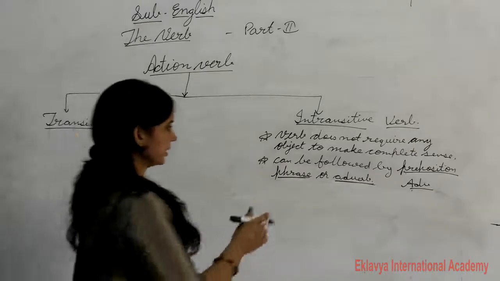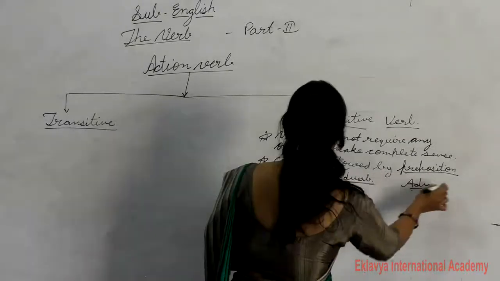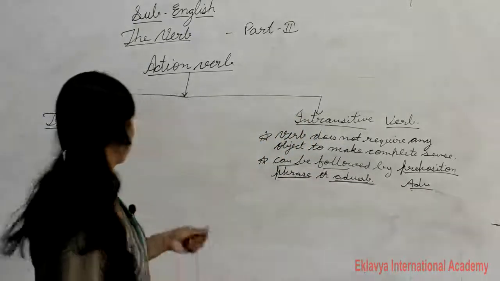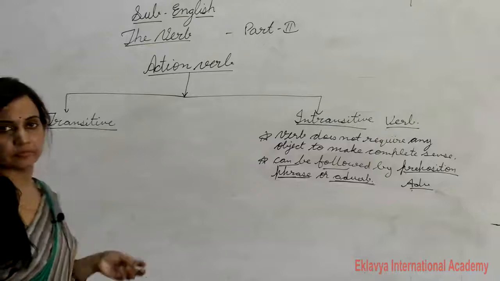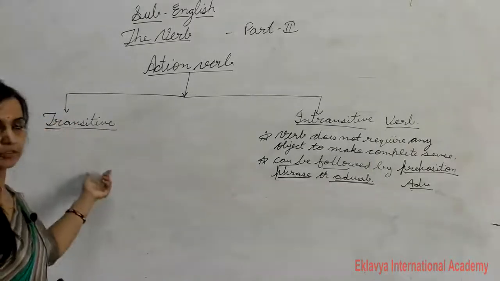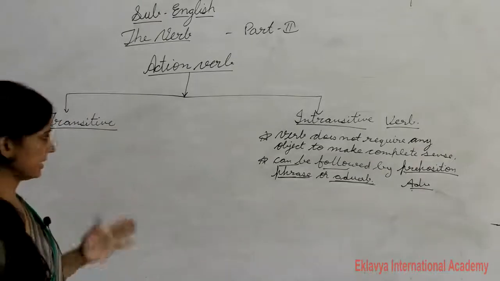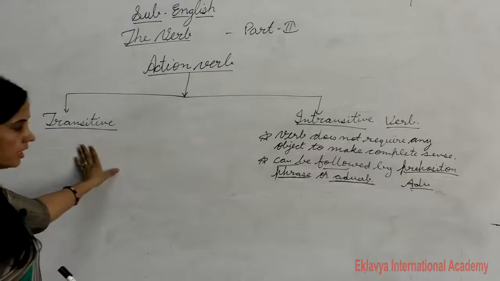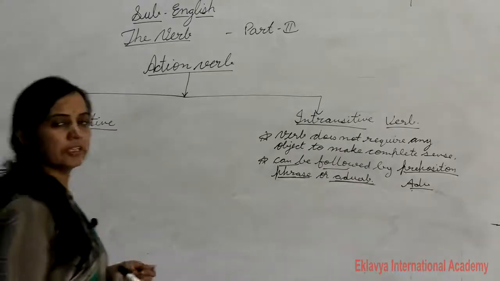So I repeat again, a verb can be followed by a preposition, phrase or adverb. Intransitive verb, transitive verb, what is the direct object, what is the indirect object, easily you have learned how to find out. And what is the verb of incomplete prediction?